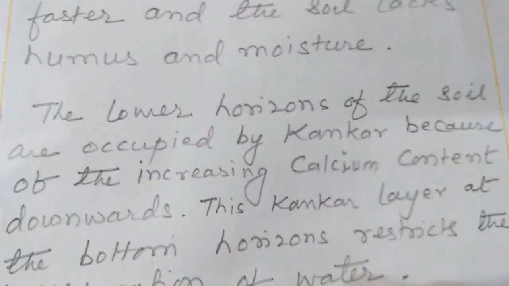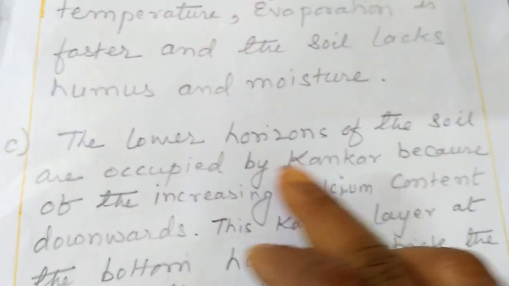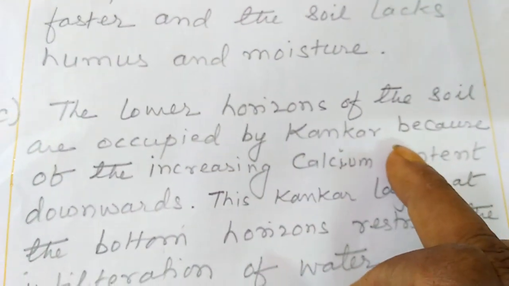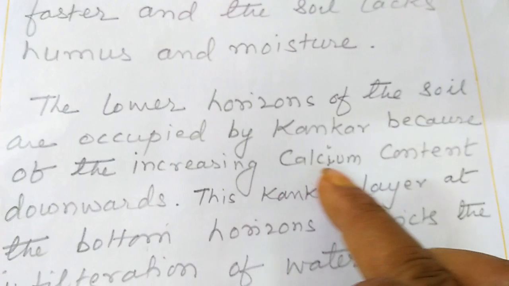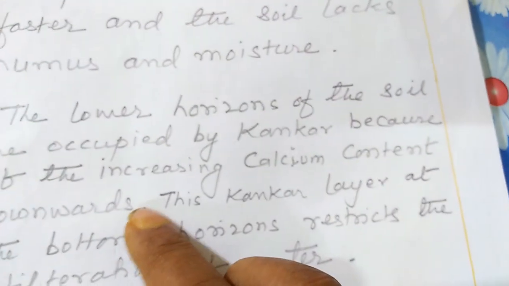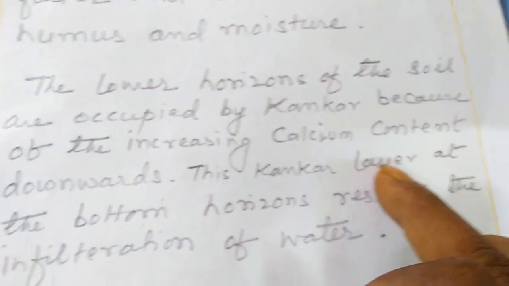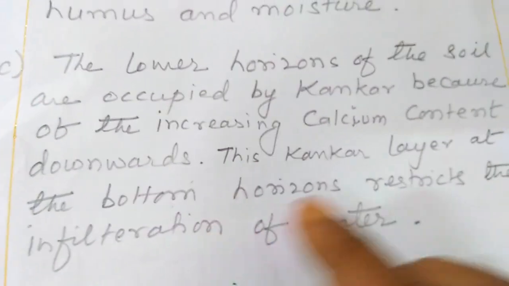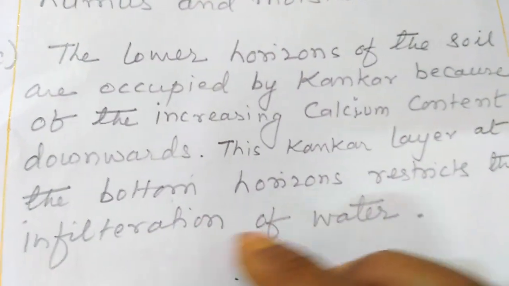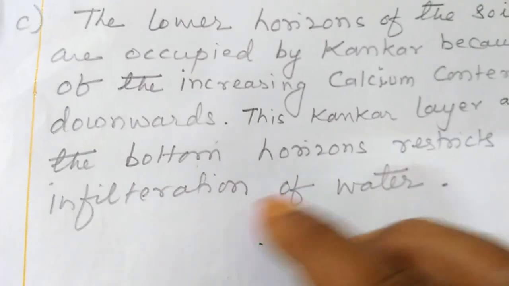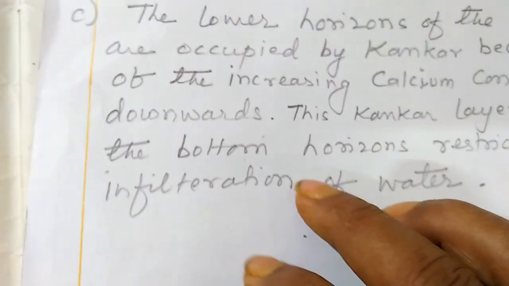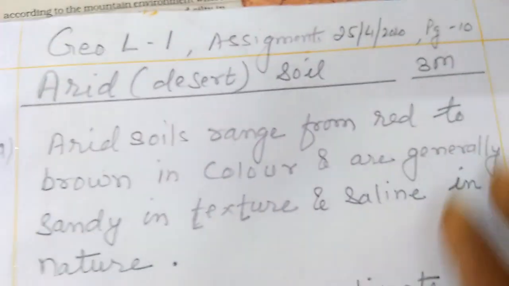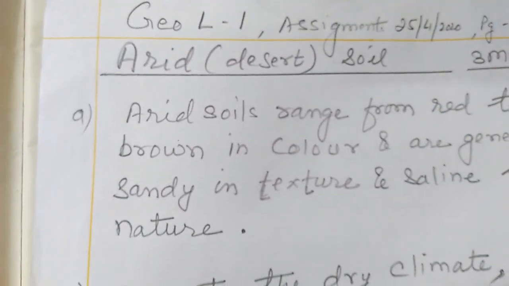is not formed. Lower horizon of the soil is occupied by kankar nodules because of the increasing calcium content downwards. The kankar layer at the bottom horizon restricts the infiltration of water, percolation of water at the ground level. So these are the features. You will write it about the arid soil in the form of 3 marks question.